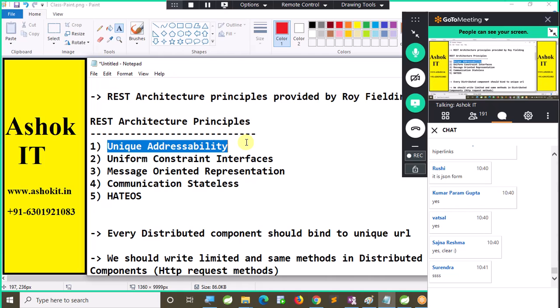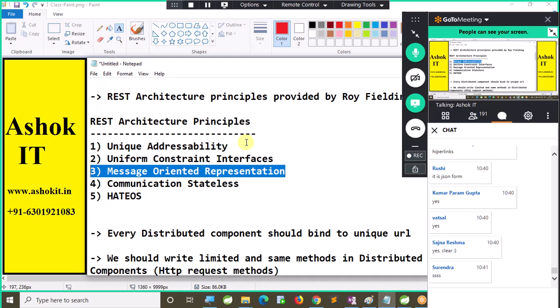Next one, message oriented representation. The third principle is very powerful. If you don't use this principle, there is no use of going for RESTful services. So what is that message oriented representation or media representation? What is the meaning of that? Can you please text me in the chat box? What is the meaning of that message oriented representation? Come on, fast.